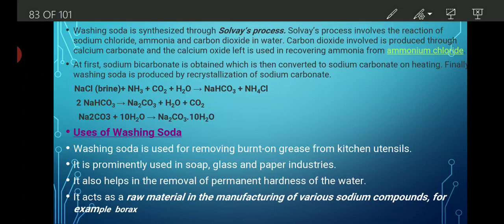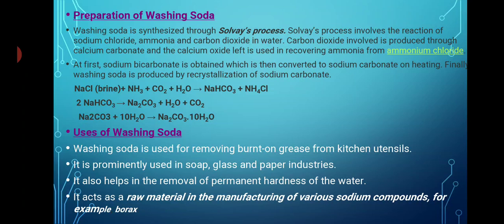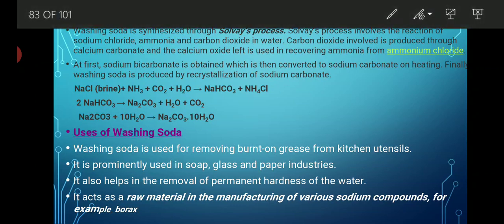Now let's see. Washing soda is synthesized through the Solvay process. The Solvay process involves the reaction of sodium chloride, ammonia, carbon dioxide in water. Carbon dioxide is produced through calcium carbonate, and the calcium oxide left is used in the recovery of ammonia from ammonium chloride.